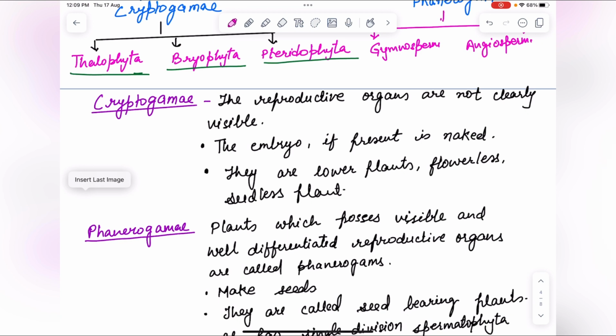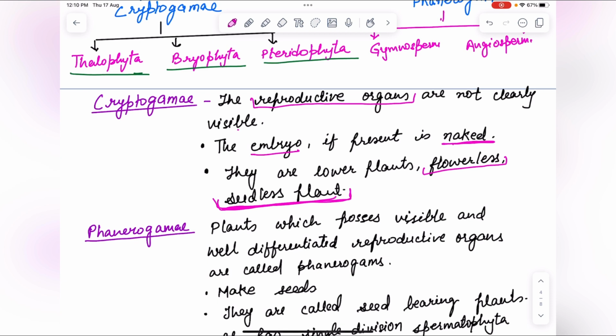Now we will see what is cryptogamia. In cryptogamia, the reproductive organs are not clearly visible. Next, the embryo, if present, is naked. There will be no covering over the embryo. Third point is they are lower plants, flowerless, seedless plants. So Thallophyta, Bryophyta and Pteridophyta are the lower plants, flowerless plants, seedless plants. So in this the seed formation will not take place.